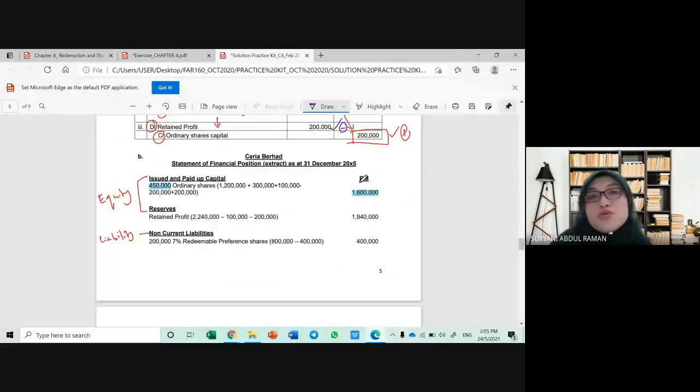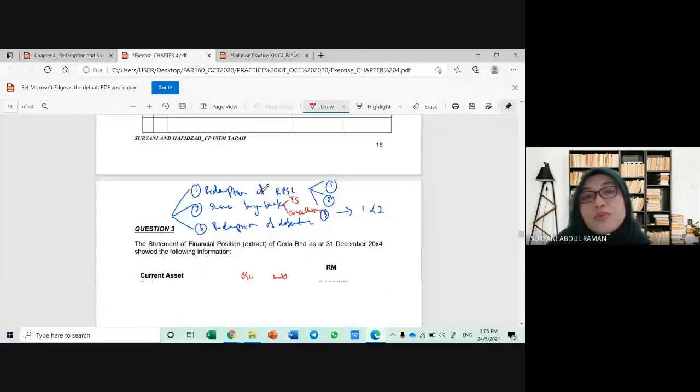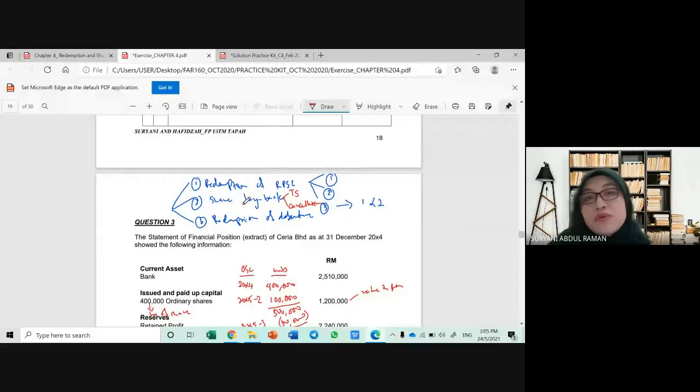So in this question, you only have two main contents of chapter 4, where you know that in chapter 4 there are three main contents: redemption of preference shares, share buyback, and redemption of debenture. But as for Ceria Berhad, question 3, you are only tested on redemption of preference shares and share buyback using the cancellation method. We don't have any redemption of debenture. Redemption of debenture is very easy. We just debit debenture, credit bank. These two are usually the most favorite ones to be tested.